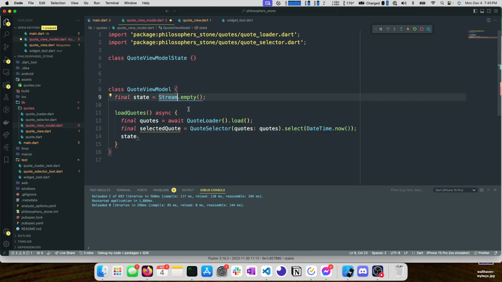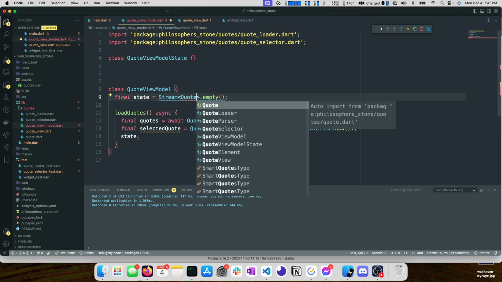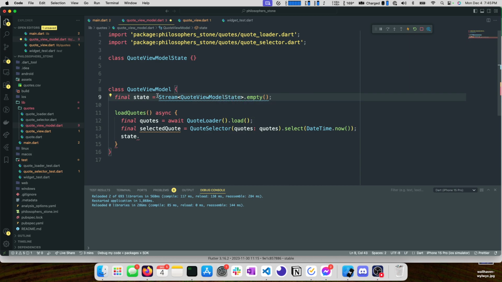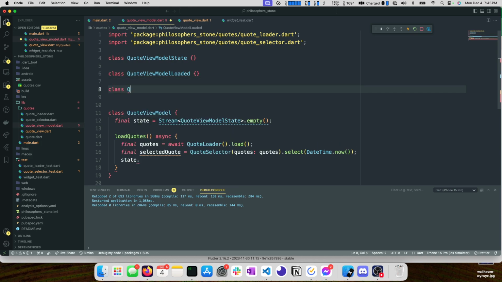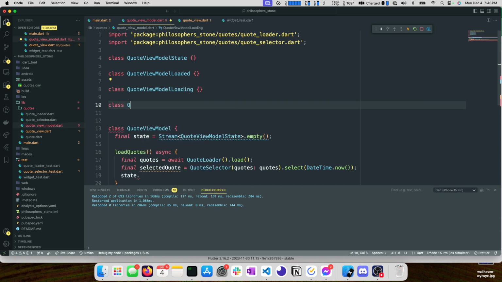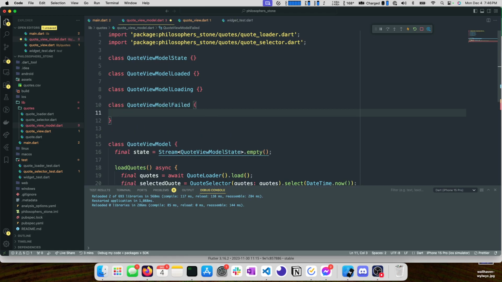So this stream will take in a quote view model state. And we'll create a couple new states, such as quote view model loaded, class quote view model loading, class quote view model failed. And if you've ever written blocs before, this should look really familiar.